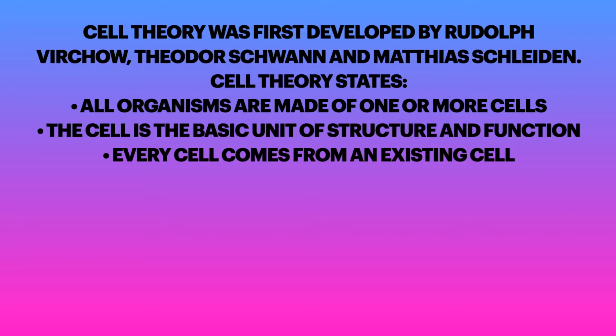Cell theory was first developed by Rudolf Virchow, Theodor Schwann, and Matthias Schleiden. Cell theory states that all organisms are made of one or more cells. The cell is the basic unit of structure and function, and every cell comes from an existing cell.